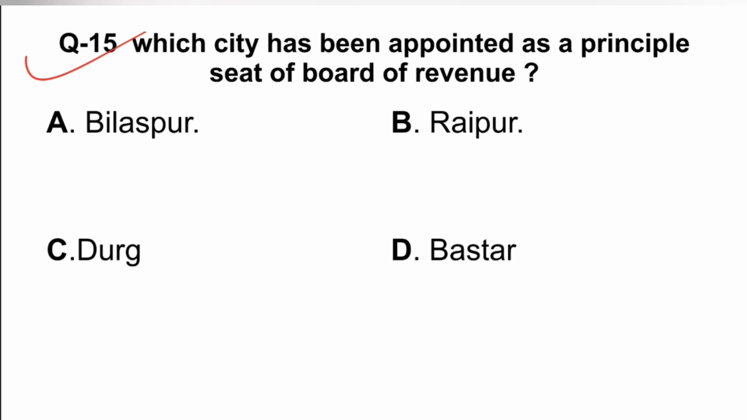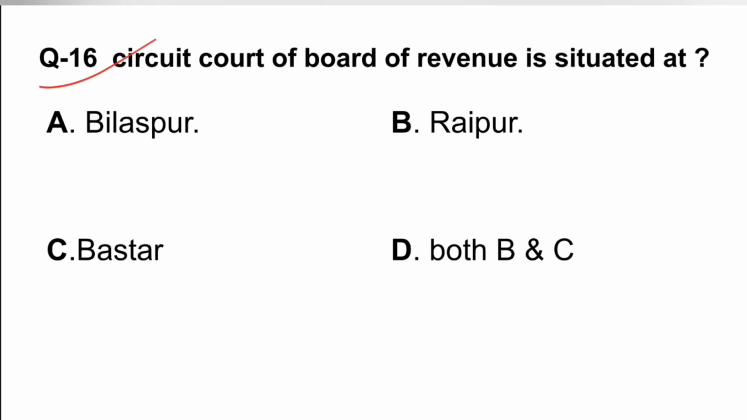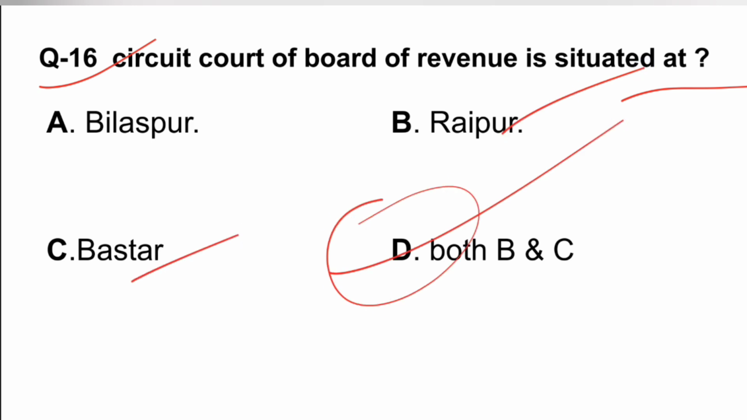So D is the right answer as per the provision also. Now, next question is which city has been appointed as a principal seat of Board of Revenue? So Bilaspur, Raipur, Durg, Bastar, which amongst these is the city? It's Bilaspur, which is the principal seat of Board of Revenue. And in the next question, Circuit Court of Board of Revenue is situated. So Bilaspur is the principal seat, and obviously it cannot be then the circuit seats. So Raipur and Bastar, and D option is B and C both. So as provided in the act, it is both Raipur and Bastar. So D is the correct option. Raipur and Bastar both are the circuit courts there.